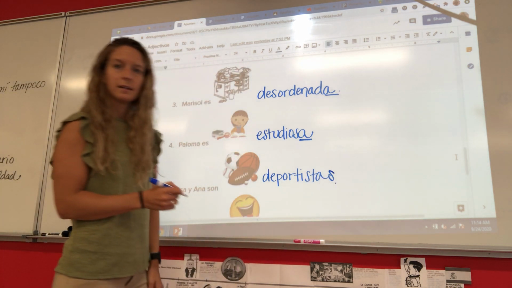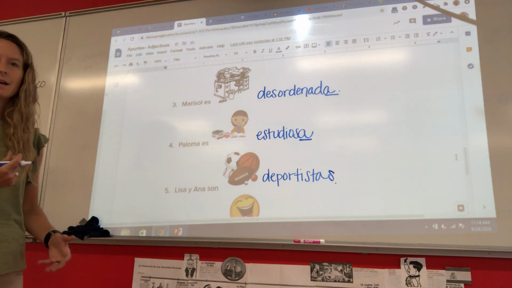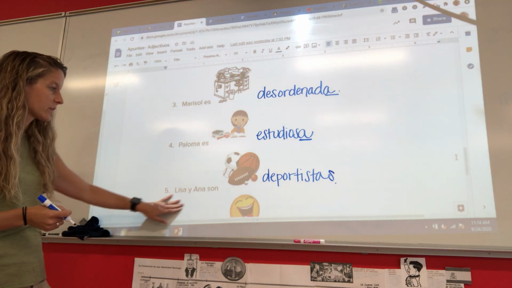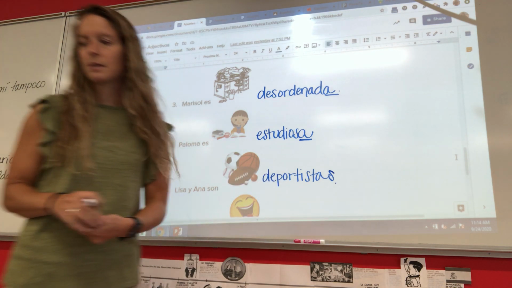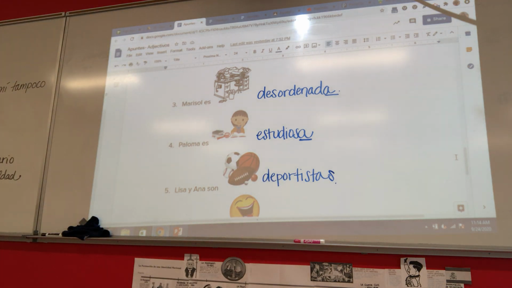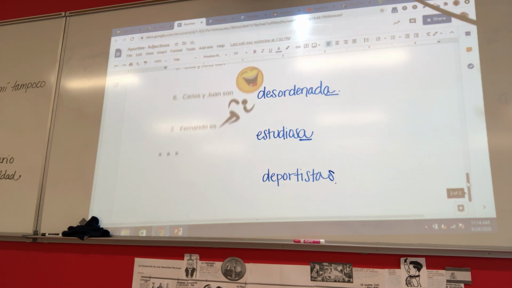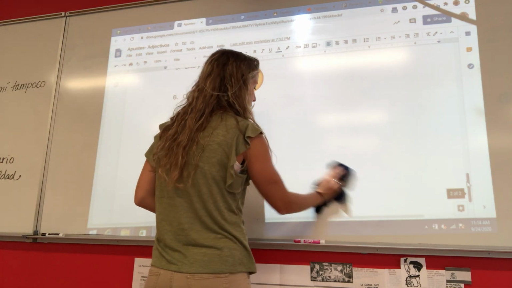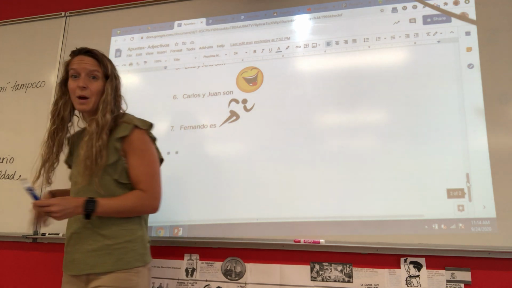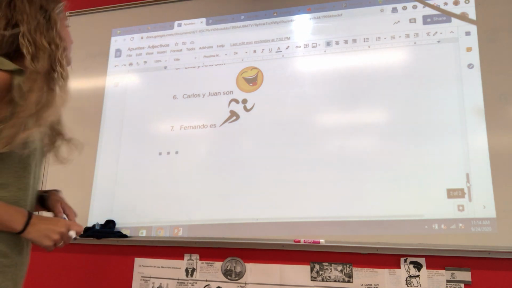Deportistas. All right, that's how we make that plural. So if we're describing more than one person, we're just going to add that S onto our adjective, okay? Because it has to match a number as well as gender, okay? So let's look, número 6. So go ahead and fix your number 6 if you didn't do that plural part. All right?